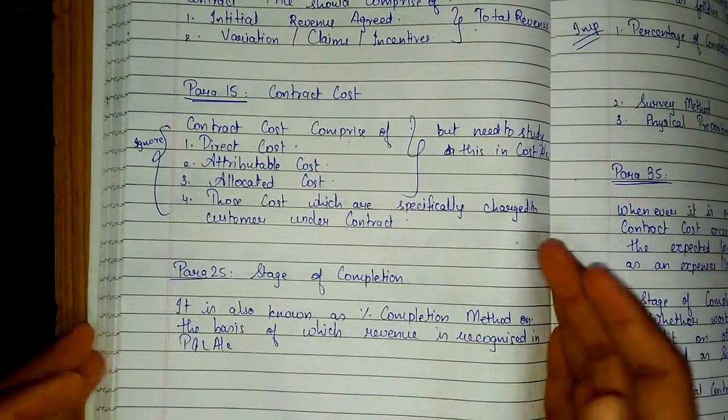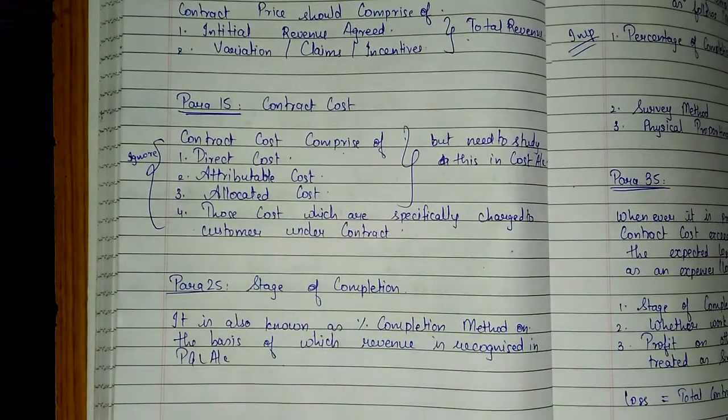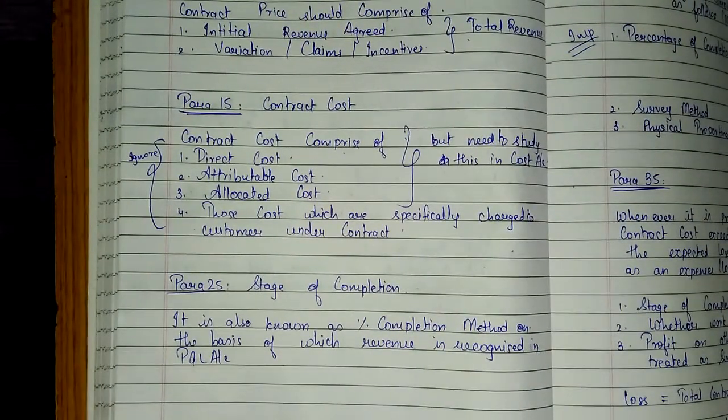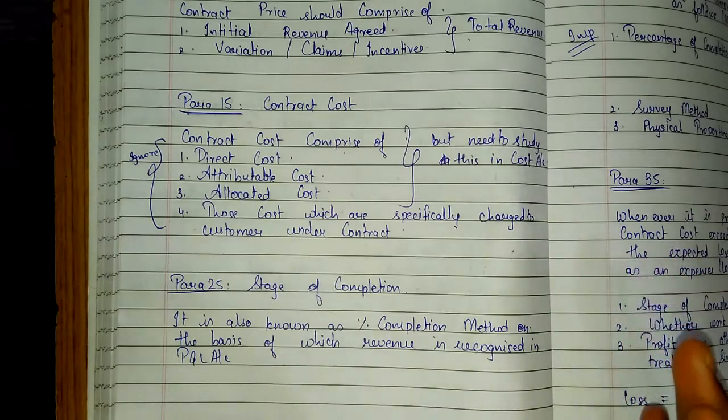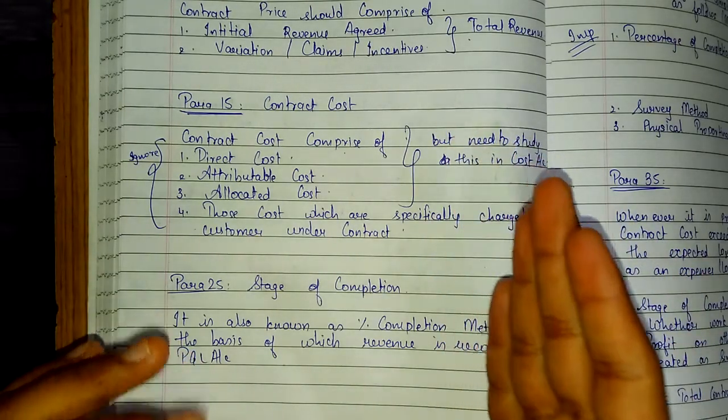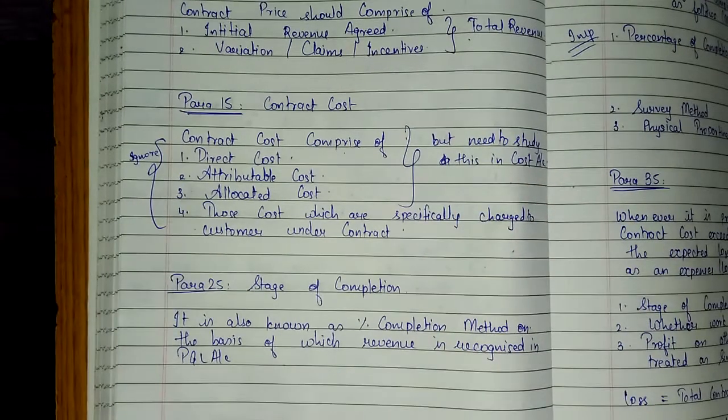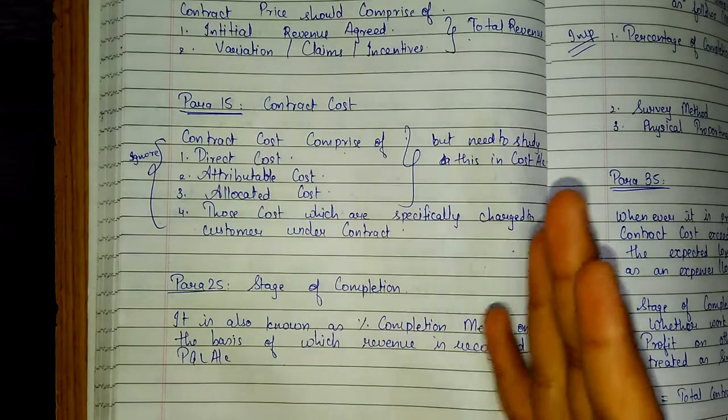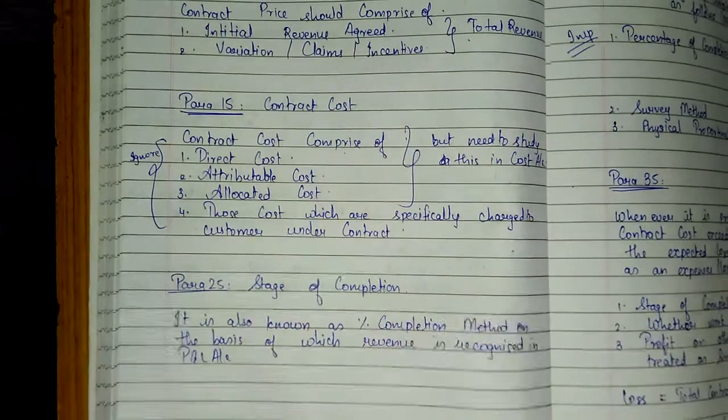Then para 25 says stages of completion. As I told you, a construction contract takes more than 2 to 3 years. So how to account? The financial year starts from 1st April to 31st March. So during that period, what percentage of the contract, that means the asset, has been completed? So it is important to know.